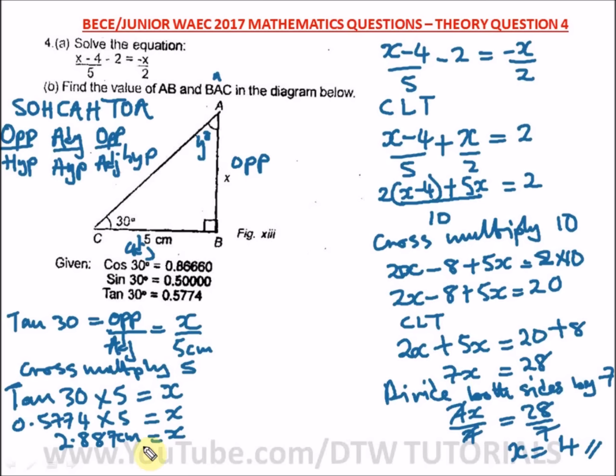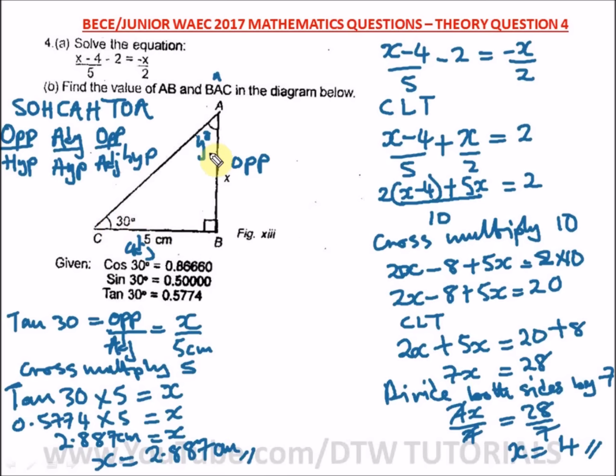So let's write this down here. x is equal to 2.887 centimeters. So this is the value of x. You found the value of AB. The next question says, what is the angle BAC? That is y degrees. Remember, the sum of angles in a triangle is what? 180. I hope you remember that law.